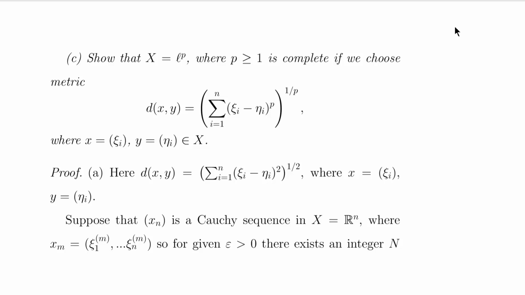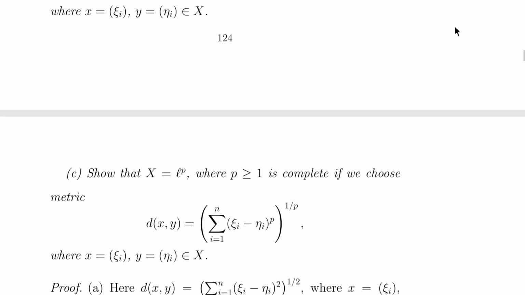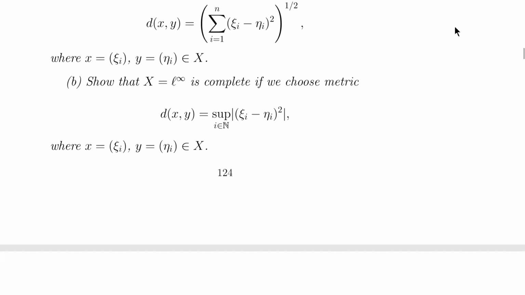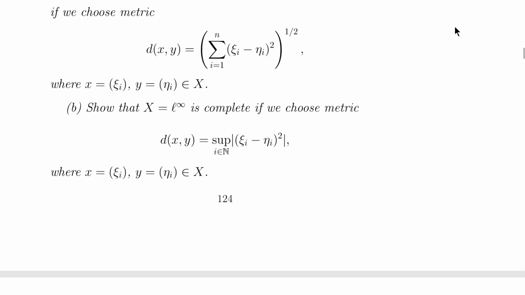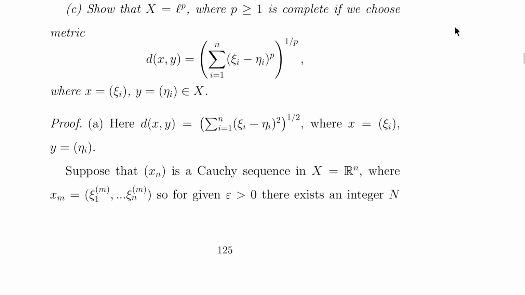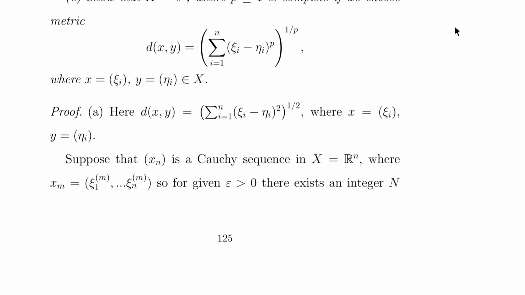Anyhow, so first of all we'll discuss case number 1, when d(x,y) is being defined as the square root of the summation of (ξ_i minus η_i) squared over R^n. So now say we have condition number A. So d(x,y) is being defined this way.